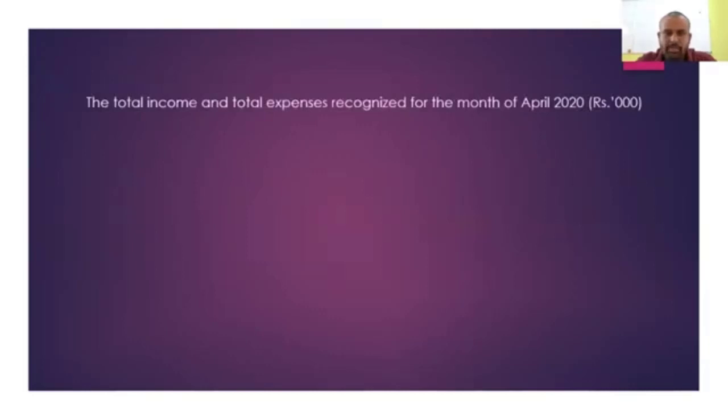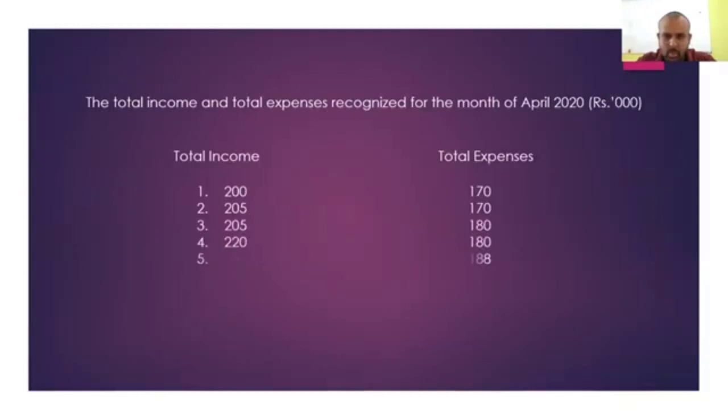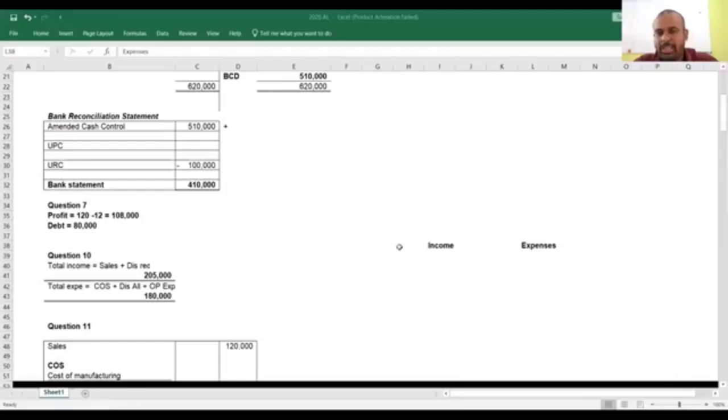They want you to identify the total income and the total expenses. These are the options. Calculations for the sales: you can recognize it as an income. Sales journal 220. Purchases journal 200.